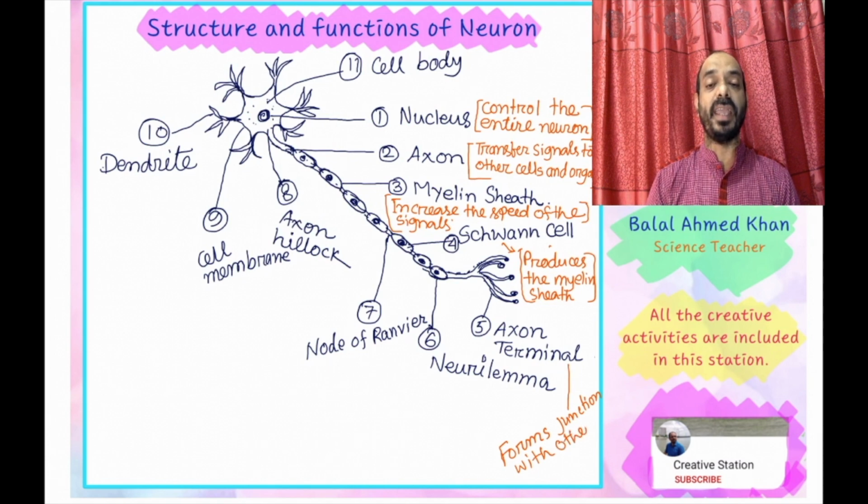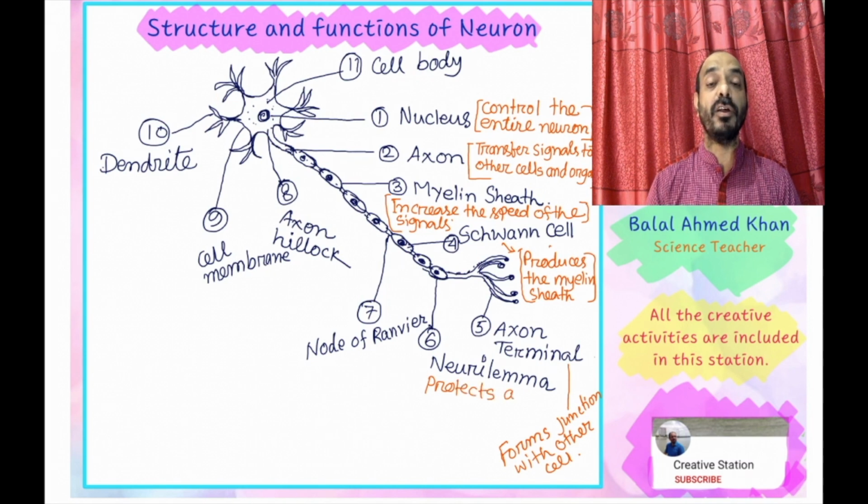So the main function of the axon terminal is to form a junction with other neuron or nerve cells.